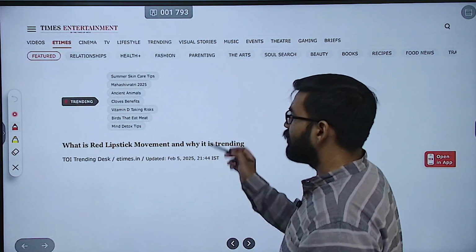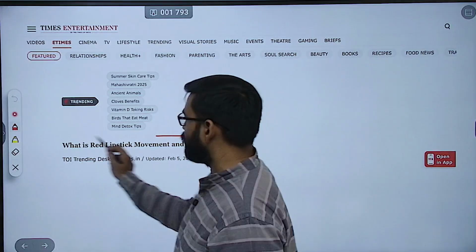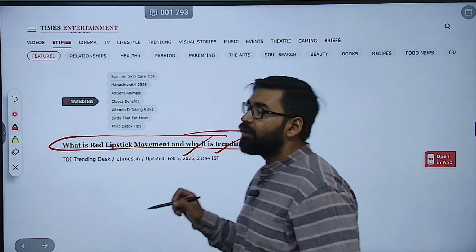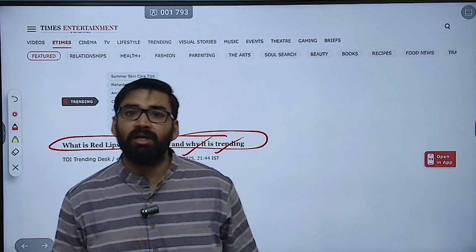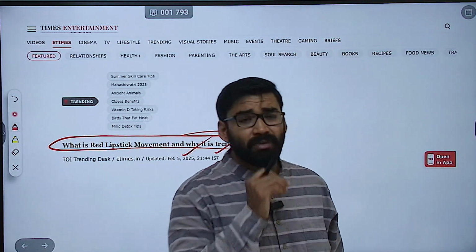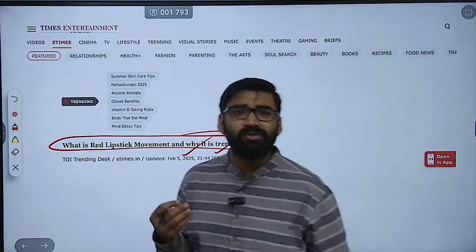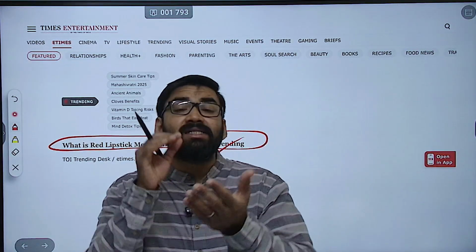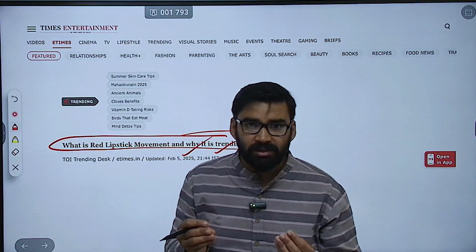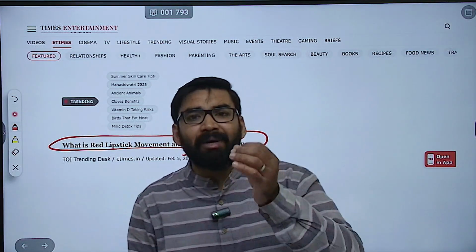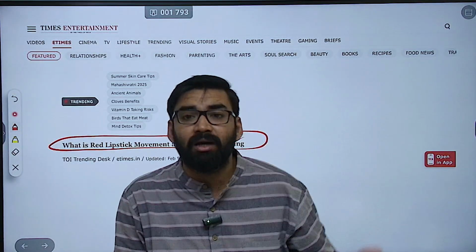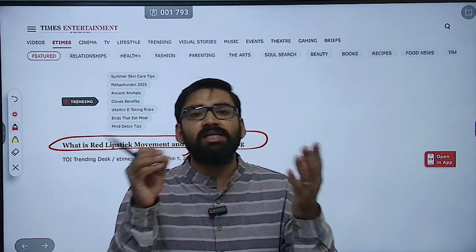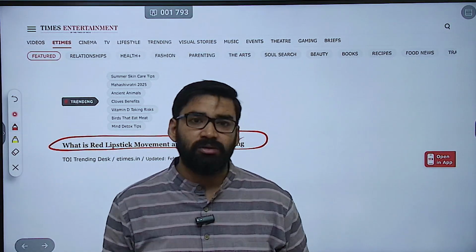As you can see here, there was one news article on 5th February this year, what is red lipstick movement and why it is trending. है ना, it was in The Times of India. तो रेड लिपस्टिक मूवमेंट क्या है बेसिकली, it is a symbolic and assertive form of feminist protest which represents the women's resistance against the patriarchal control, as well as they are championing the autonomy, confidence, as well as right to self expression.